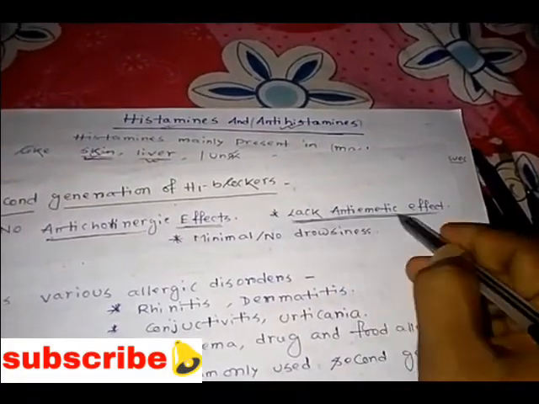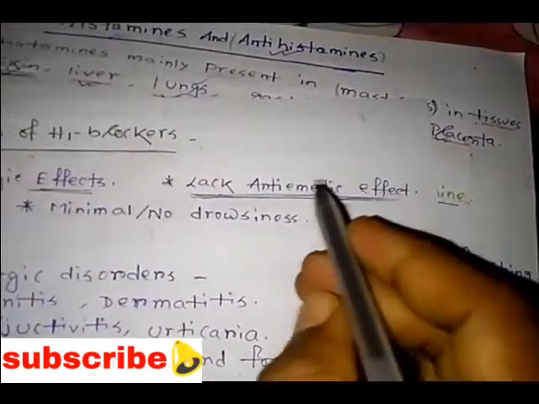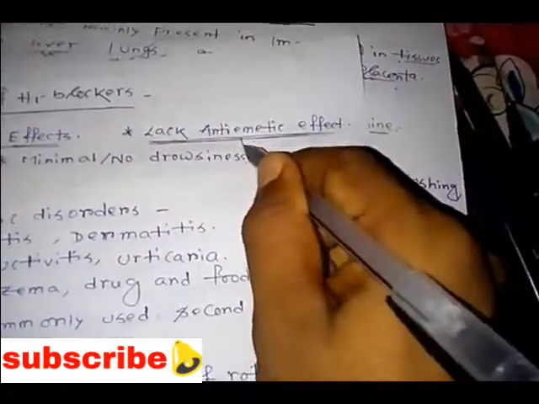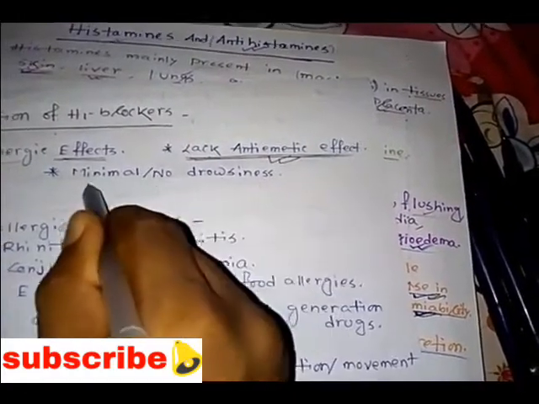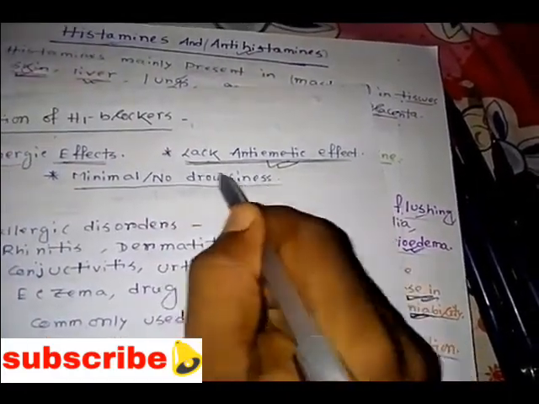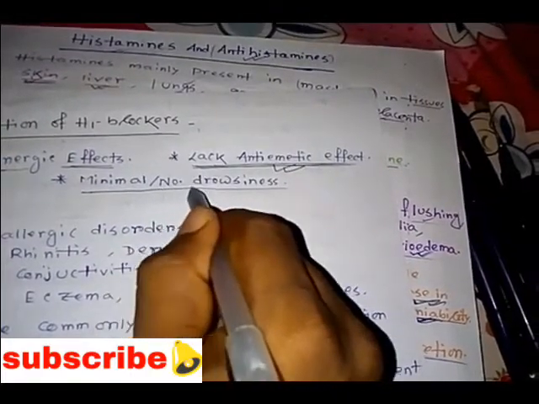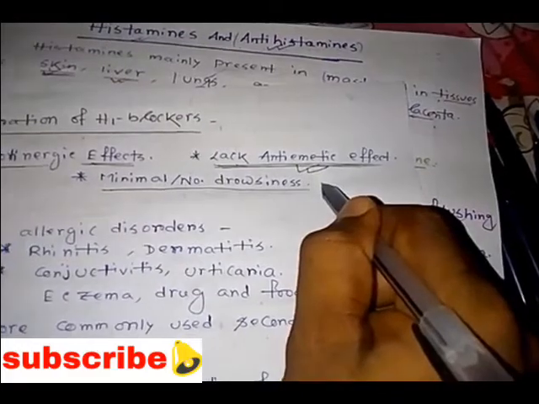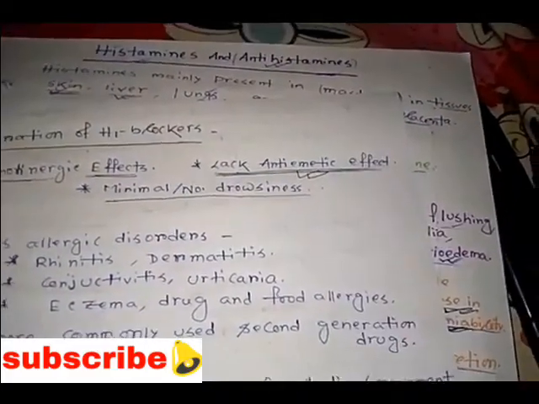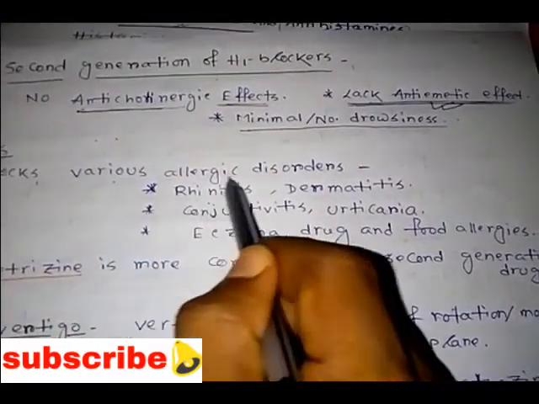So it is blocking various allergies like rhinitis, dermatitis, and urticaria. In case of the first generation drugs we can also see these uses. Also conjunctivitis, eczema, skin irritations, and drug and food allergies.